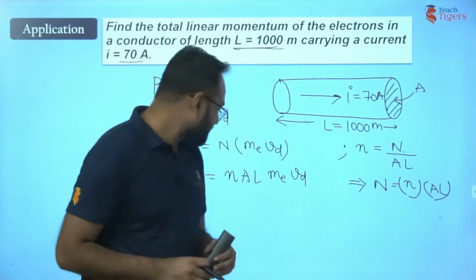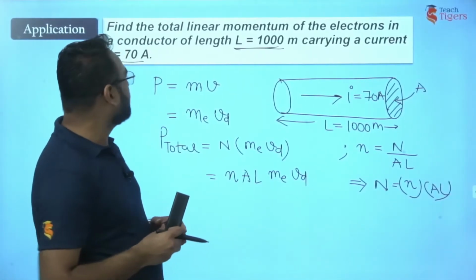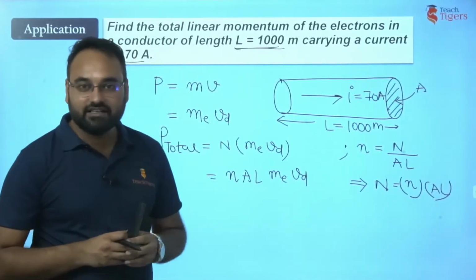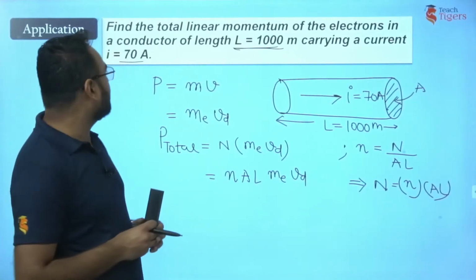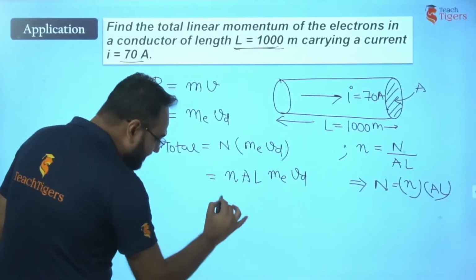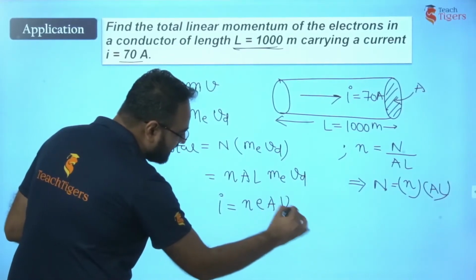Right? Now, what else? This is the momentum, and we know only the current and this L. These are the terms which we know. Now, what can we do? See, we can relate it with the current, because we know current in a conductor is nEAVd.